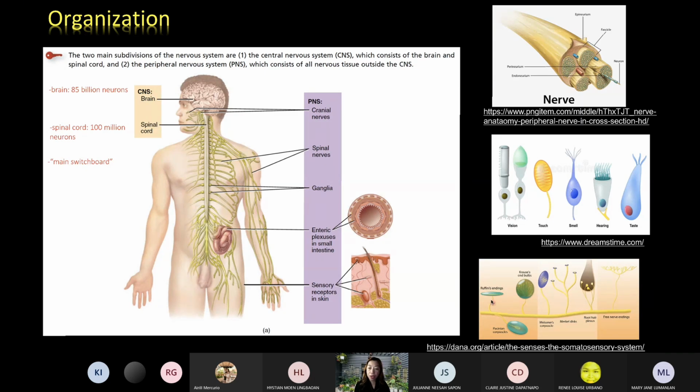Now, relative to all other receptors, as you could see, the Pacinian corpuscles are located deep down in the dermis because they are responsible for sensing pressure. So when you pinch yourself, or when you want to test the weight of a particular object before lifting it, this is the work of the Pacinian corpuscles.